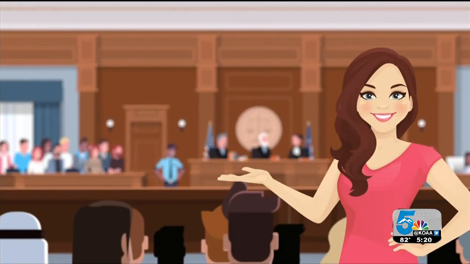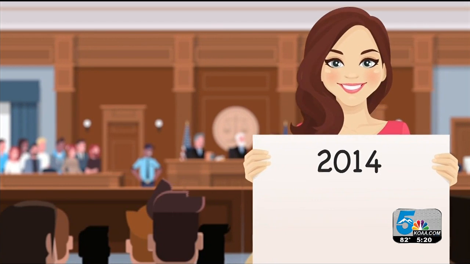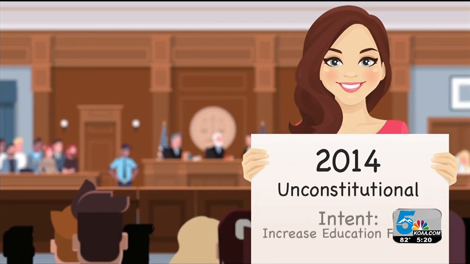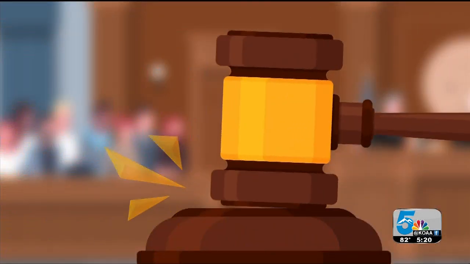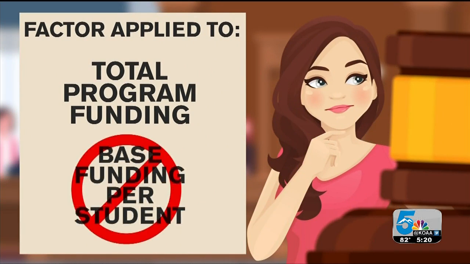And this process has seen some court time. In 2014, a group of parents and education officials argued it was unconstitutional because when voters approved Amendment 23, the intent was to increase education funding. A judge ultimately ruled against that because the factor is applied to the total program funding and not the base funding per student.